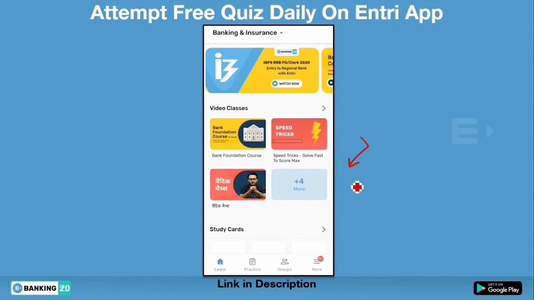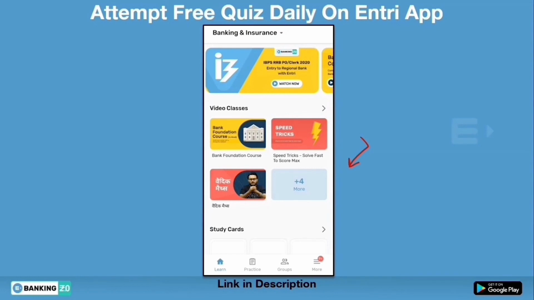On our Entry app, you will not only get the reasoning section quizzes, but also different subject quizzes which are relevant for your exam, such as quantitative aptitude, English, and general awareness. All these quizzes are being updated regularly.